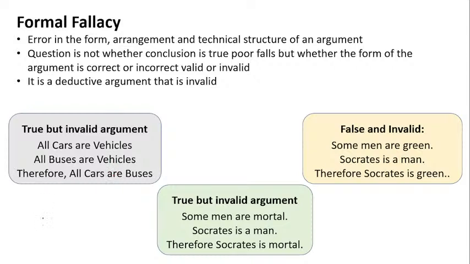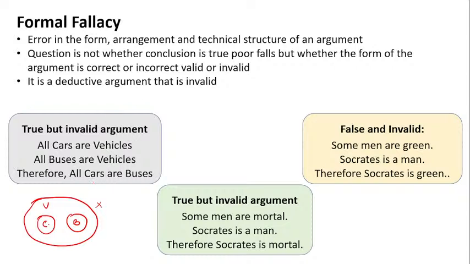Why? Because if this is a circle for vehicles, we are saying all cars are vehicles. We are saying all buses are vehicles. So can we say all cars are buses? No, this is certainly not right, because it is a fallacy. You cannot call a car a bus. A car is a vehicle usually meant for 4, 6, or 8 people, but a bus carries a large number of people, 30, 40, 50, 60, something like that.